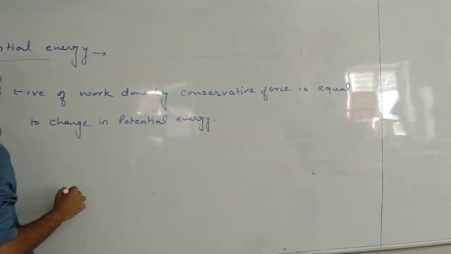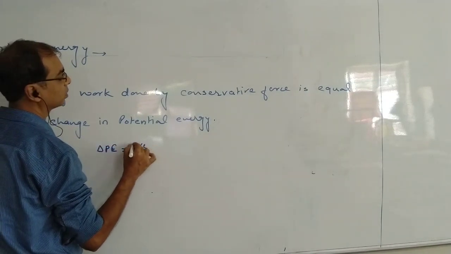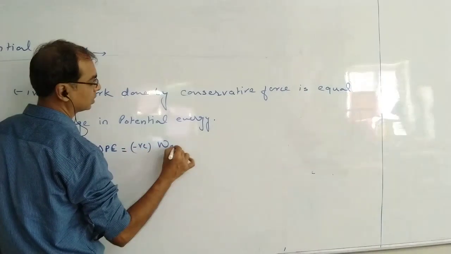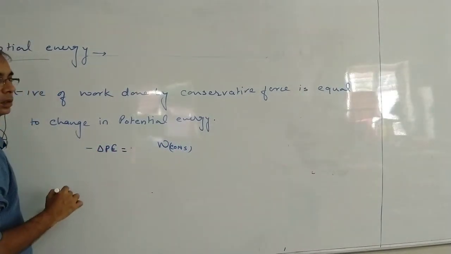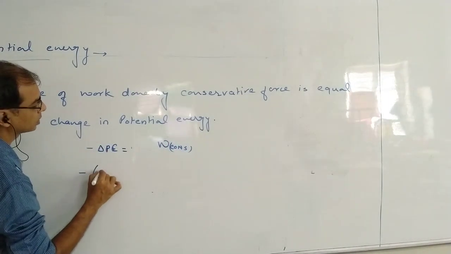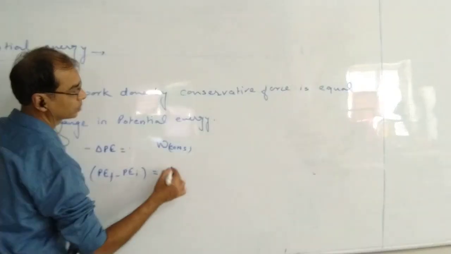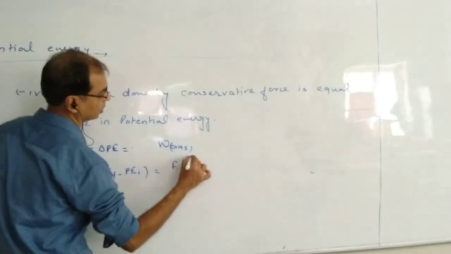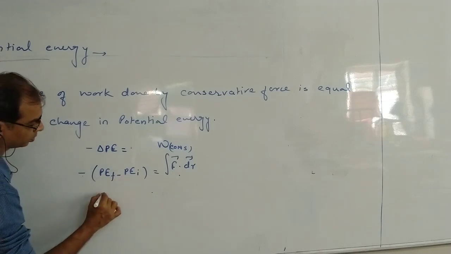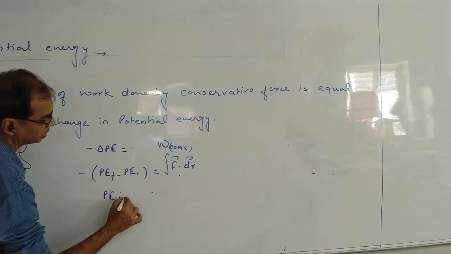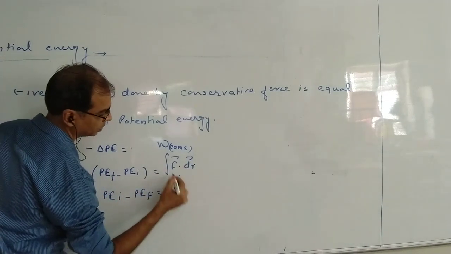Let's see how we used to write it. Change in potential energy is the negative of work done by the conservative force. Or you put this negative over here: minus (potential energy final minus potential energy initial) equals F dx or F dr, whatever. Multiplying the minus inside, it becomes potential energy initial minus potential energy final equals work done by the conservative force, which is F dr.